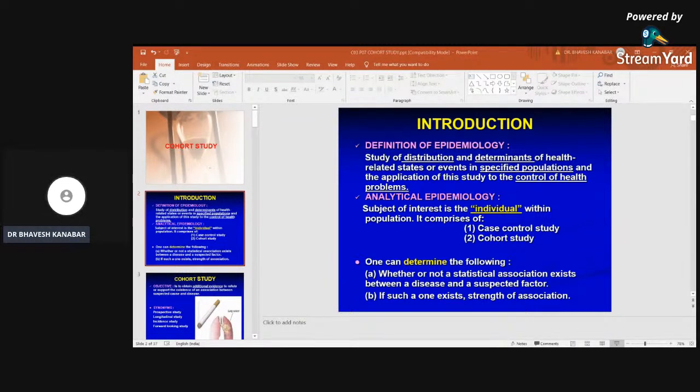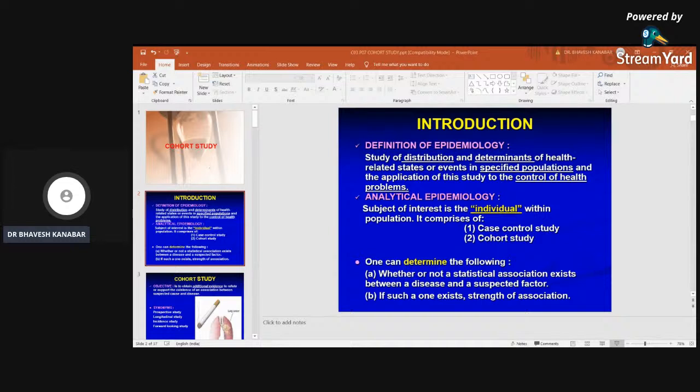So, in epidemiology, there are various types of studies. Among them, two studies are frequently asked in your exam. That is case control study and cohort study. Okay, so case control study has already been taken. Now about the cohort study, but before that,